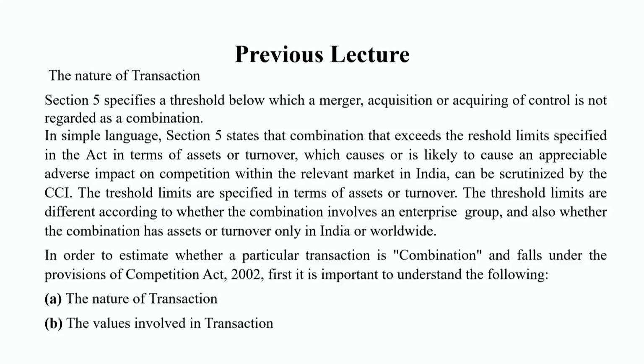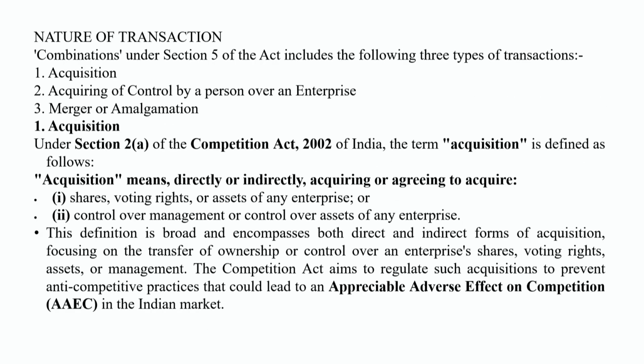If such activity comes within that meaning, then the CCI may look into the value involved in the transaction, so that if it is found to exceed the threshold limit, the matter may be taken up. So for this purpose, today we will go into detail on the nature of transaction.